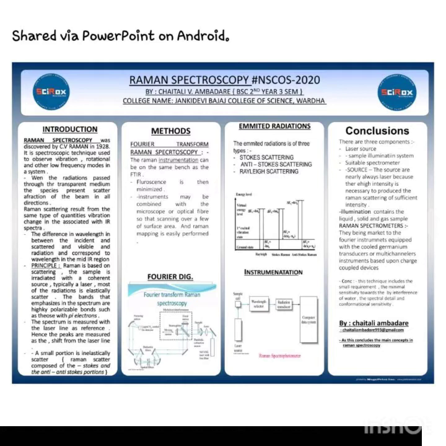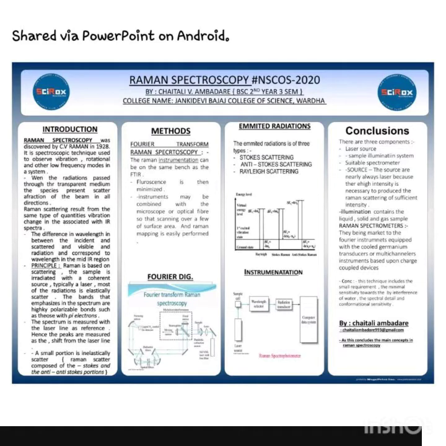In simple language, Raman is based on the scattering of light, and the sample is irradiated with a coherent source, typically a laser. Most of the radiation is elastically scattered. The bands emphasized in the spectrum are very polarizable bonds, with pi electrons, which are highly emphasized by different techniques. This spectrum is measured with the laser line as a reference, hence the peaks are measured as a shift from the laser light.